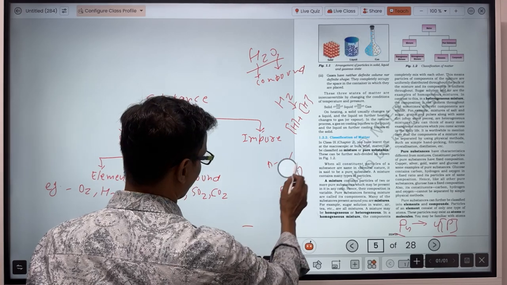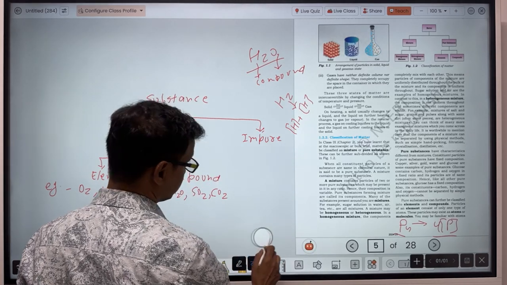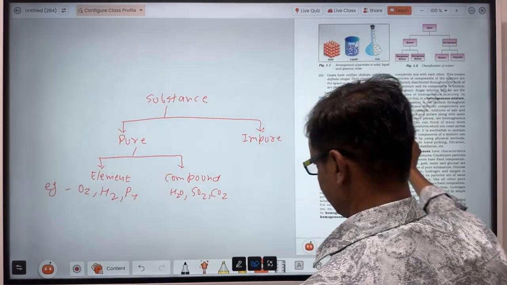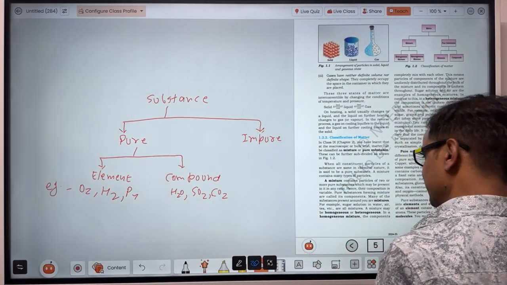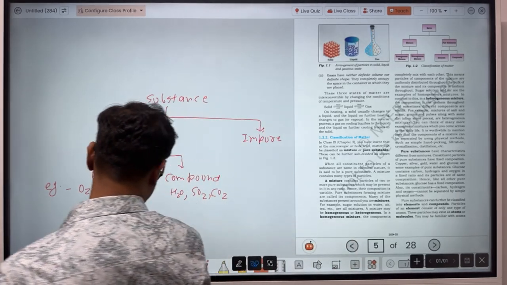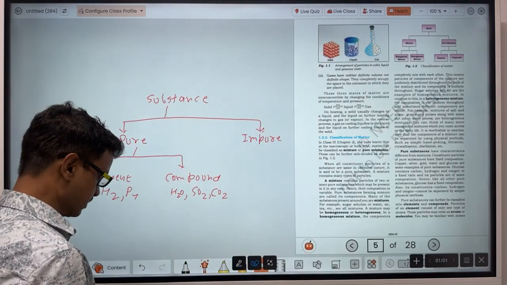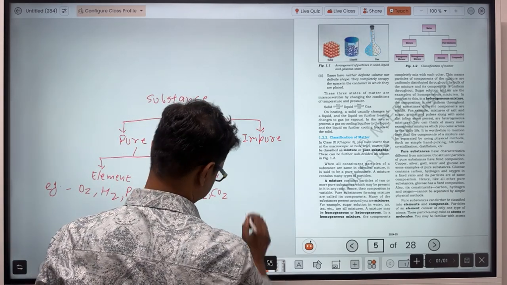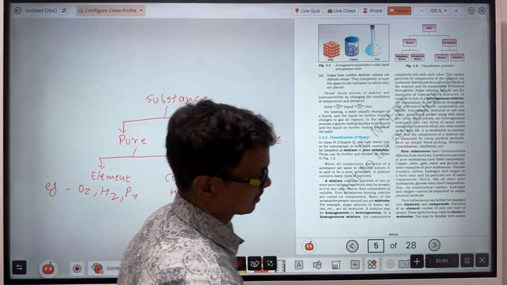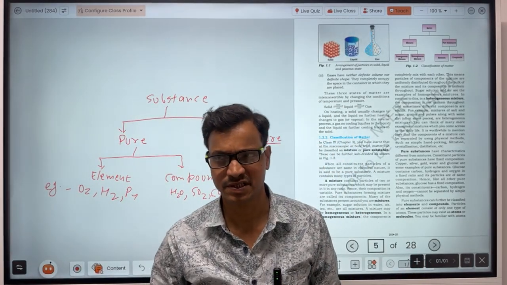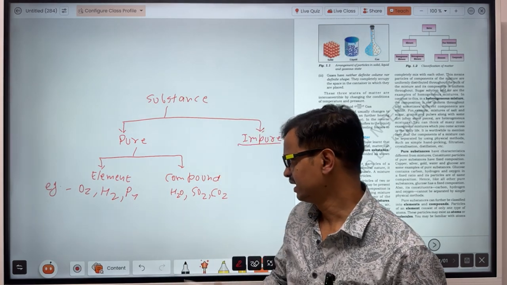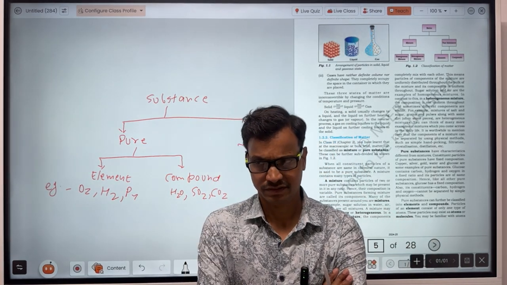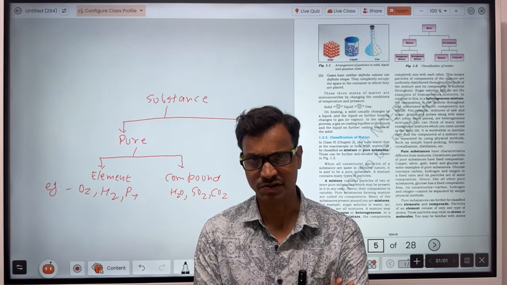Now, the difference between the element and the compound and the impure substance is that here. Okay, that will get clear later on also. In case of a pure substance, it will not be made up of different particles. That means in an element or a compound, the ratio of the constituent elements will always be constant.